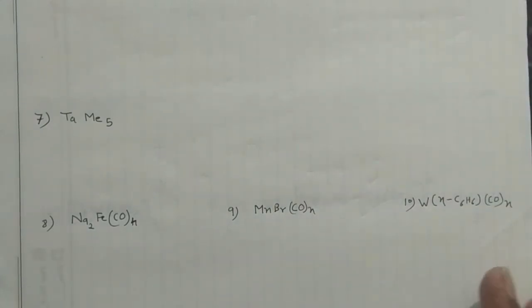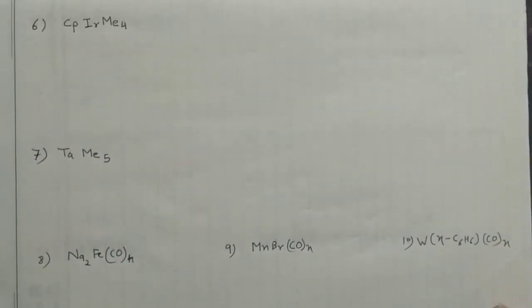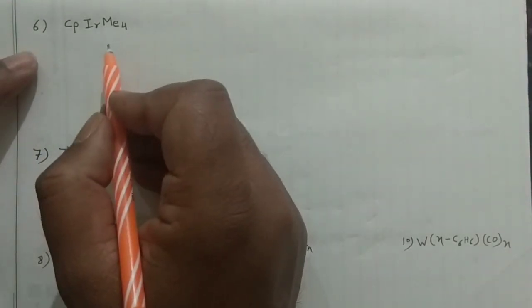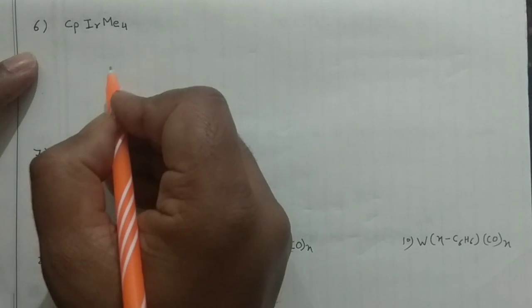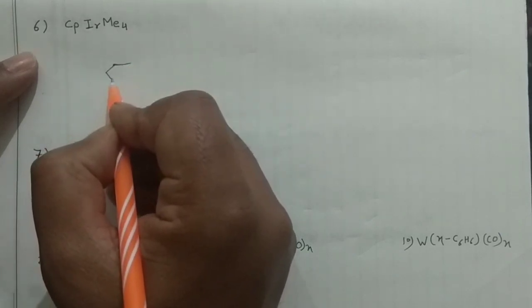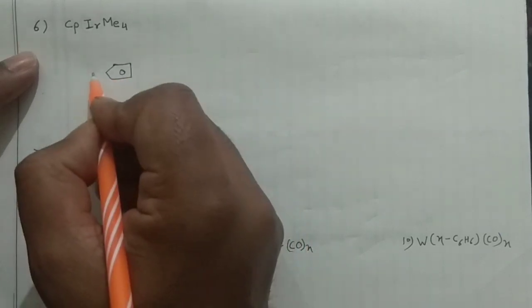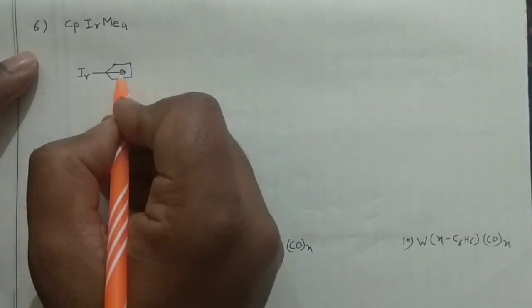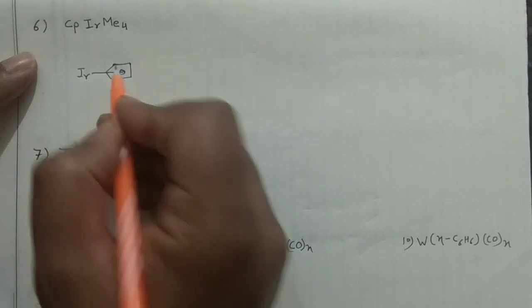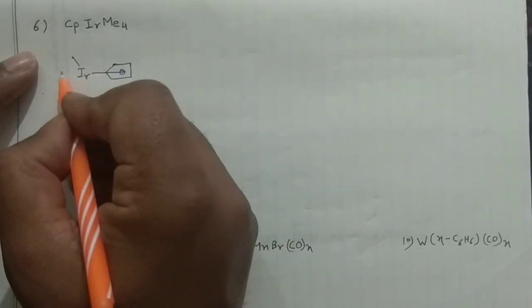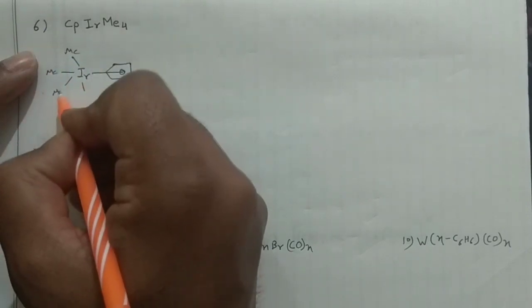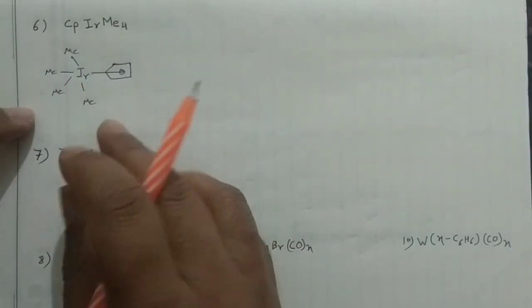Okay, now you can see my next compound. This is my CpIrMe4. So what you can do, you can straightforwardly draw that particular compound, right? Hapticity is 5 actually, it is connected to the center, and 1 Cp, and then you are having the 4 methyl, 4Me.